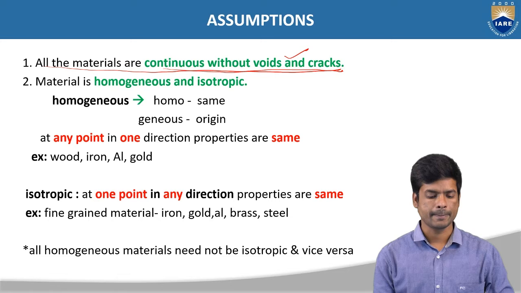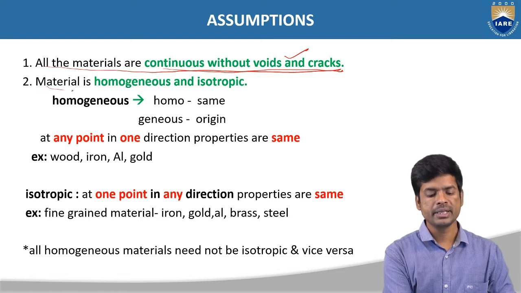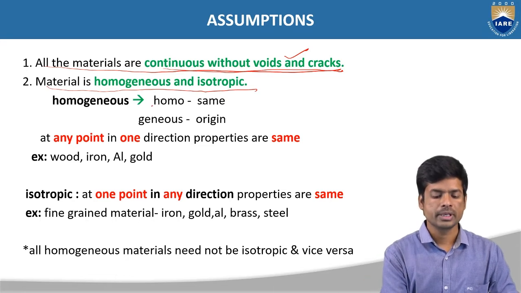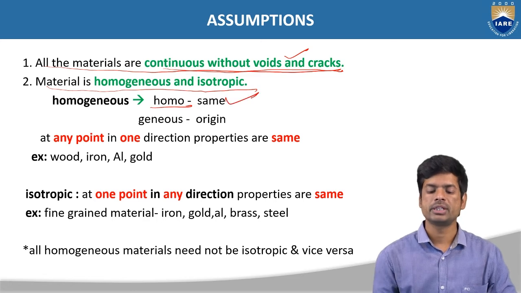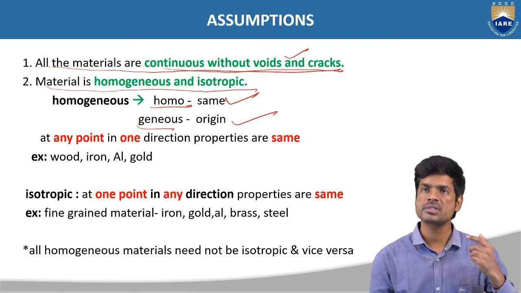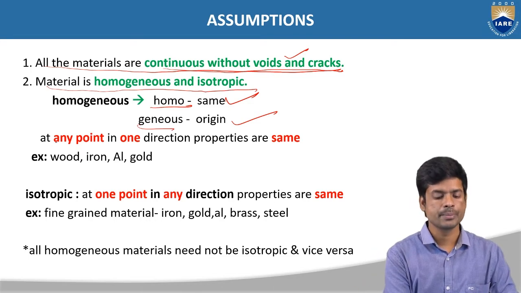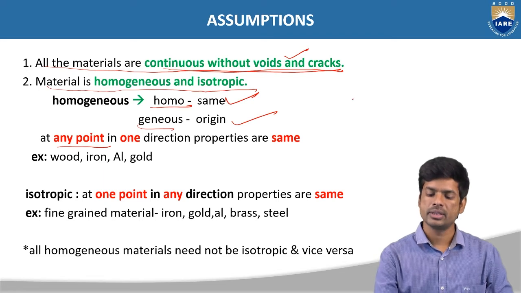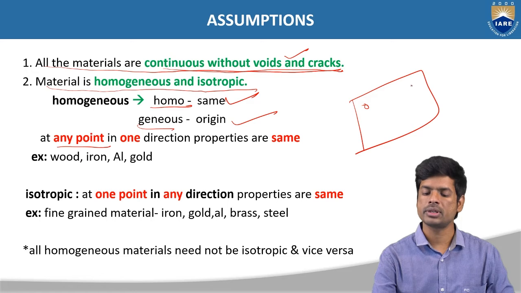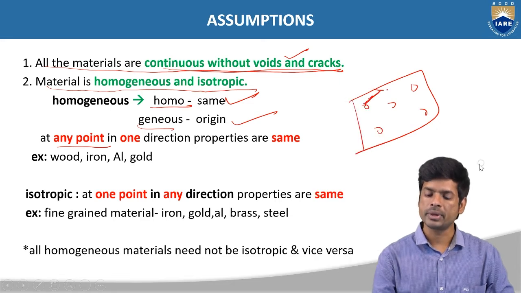And the next assumption is that the material is homogeneous and isotropic. Here, the term homogeneous is divided into two parts. Homo is nothing but same, it will have the same properties, and geneous is nothing but origin. Homogeneous is nothing but same origin. That means the definition is: if this is your component or material, just take any point in this particular object, at any point in one direction, the properties will be the same.